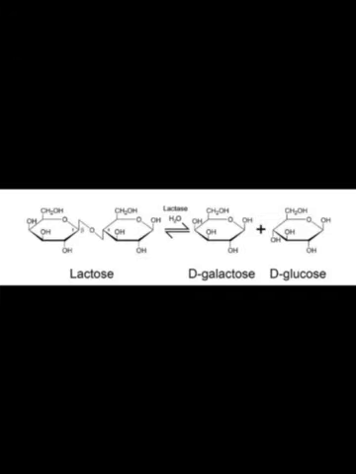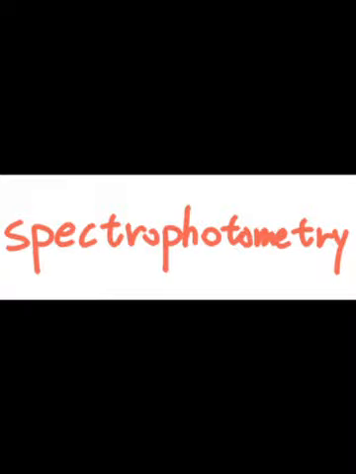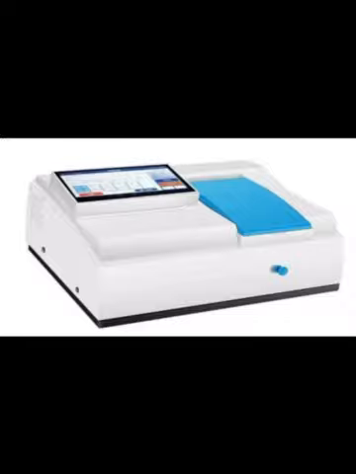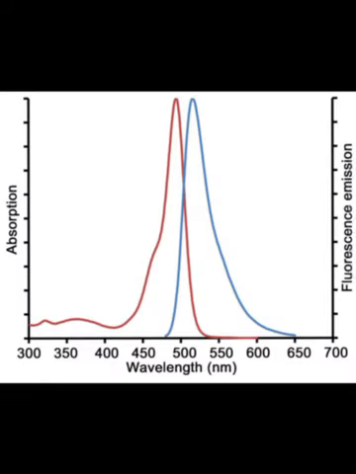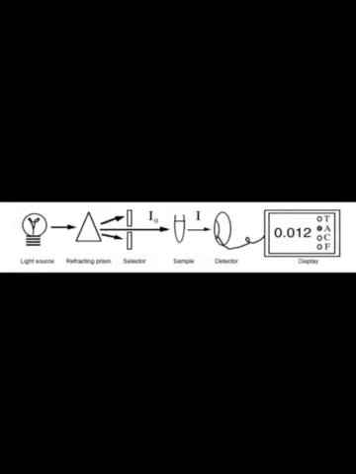To measure the enzymatic activity, we can measure the concentration of the product. The more the product, the more the enzymatic activity. The method we use to measure the concentration of the product is called spectrophotometry. This equipment is called a spectrophotometer. It can scan the sample we put in with a 96 well plate at the light wavelength that we set.